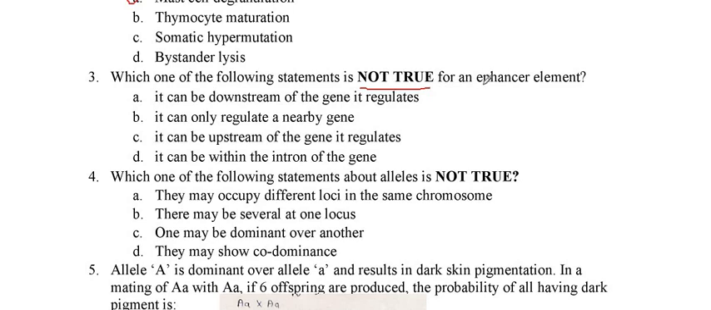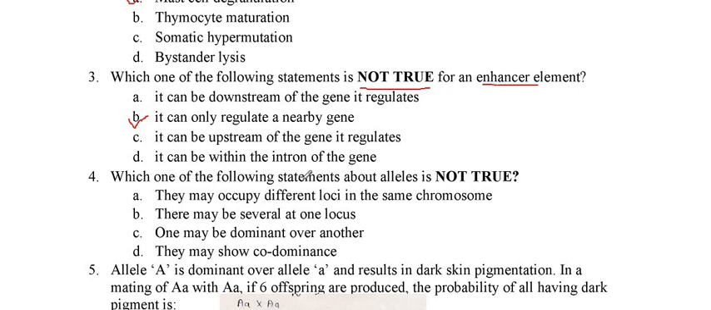In this question it is asked which one of the following statements is not true for an enhancer element. As per the definition of the enhancer element, we have to see the options and select the statement which is false regarding the enhancer element. Option A, it can be downstream of the gene it regulates. Yes, it is one of the properties of the enhancer element. Option B, it can only regulate a nearby gene. No, it's false, because the enhancer element can regulate a far gene and a nearby gene. Both types of genes can be regulated by the enhancer element, and distance is not a limiting factor. So this statement is false.